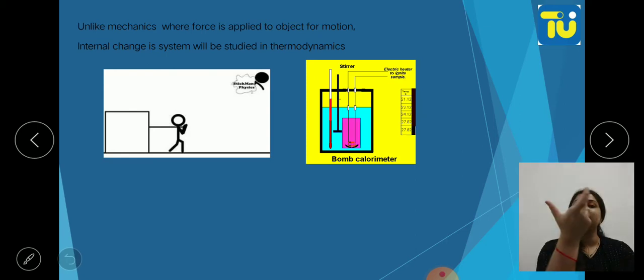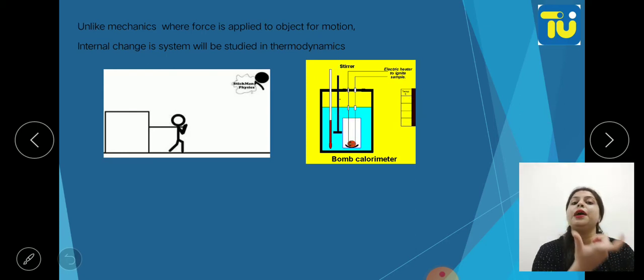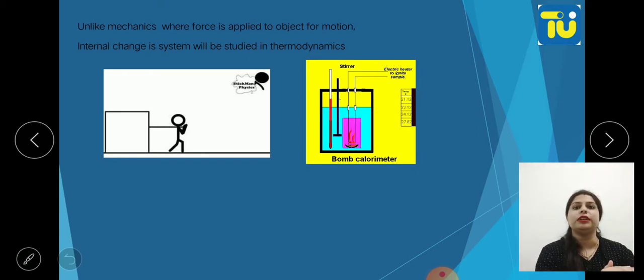Also, those internal changes we'll study at a macroscopic level, not at a microscopic level. Okay, so we won't move to the molecular level. We'll just be at the macroscopic properties. And what will be those macroscopic properties? Pressure, volume, temperature, mass, number of moles. We will study these properties when heat is there. Okay, what are the changes in these properties because of heat, that we will study.